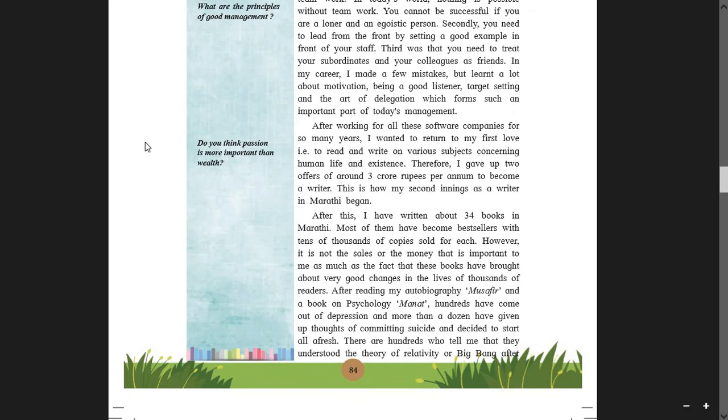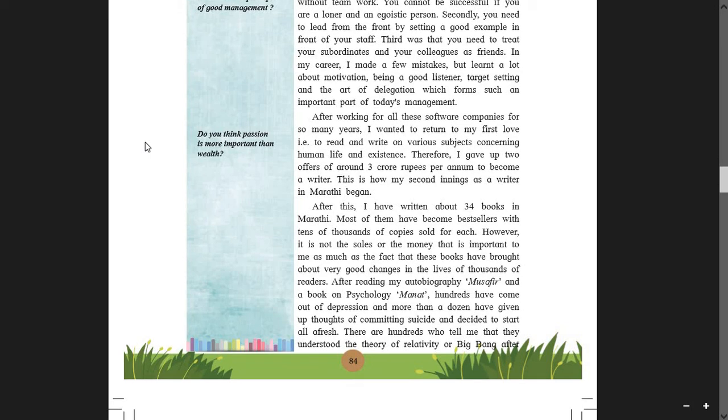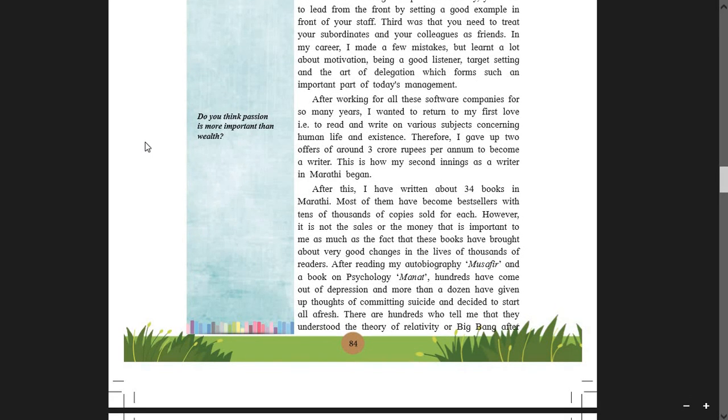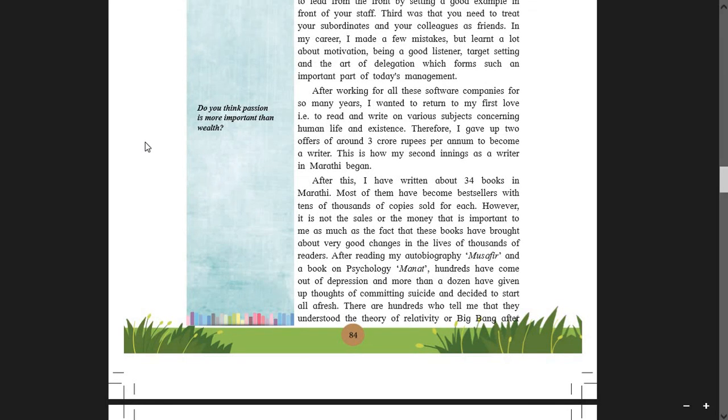After this, I have written about 34 books in Marathi. Most of them have become bestsellers with tens of thousands of copies sold for each. However, it is not the sales or the money that is important to me, as much as the fact that these books have brought about very good changes in the lives of thousands of readers.